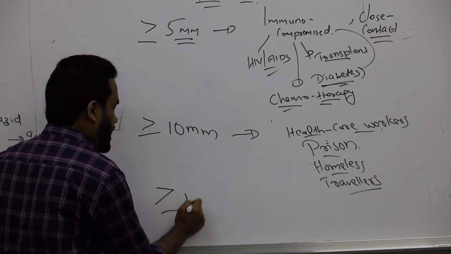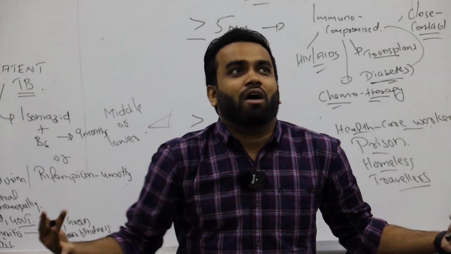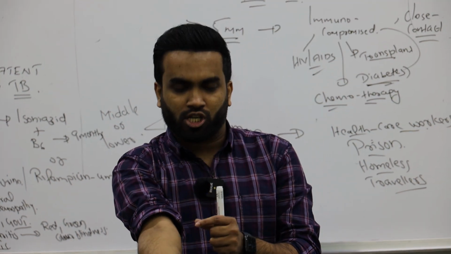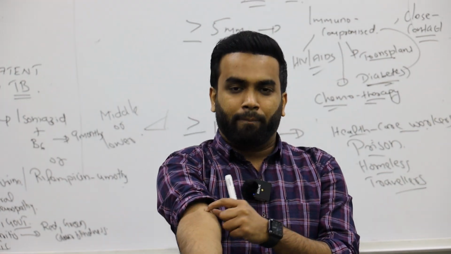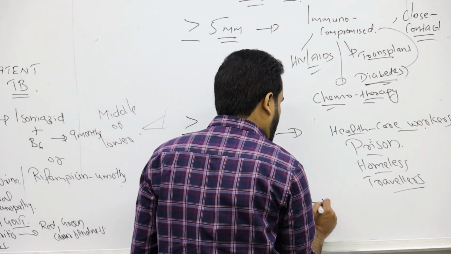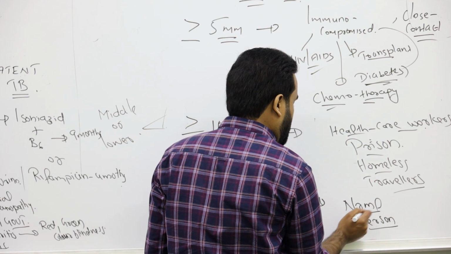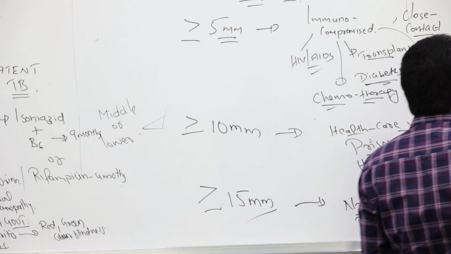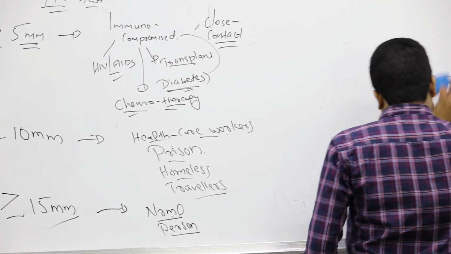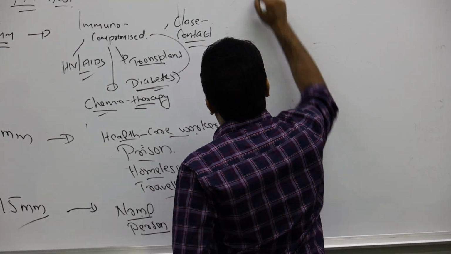Or for me and you and all, the teaching person, Dr. Ashik here, who is listening to me, we don't have any symptom, nothing. We are normal people. If someone wants to suspect Ashik has TB, my papule size must be more than or equal to how much? 15 mm, right? A normal person. So that's how you interpret the Mantoux test or PPD test or purified protein derivative test.